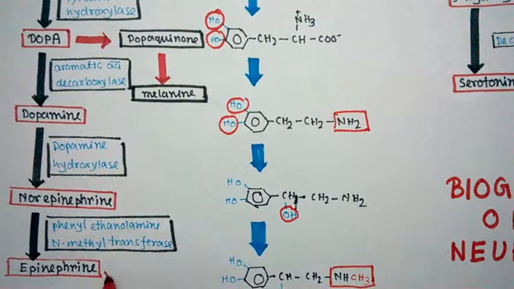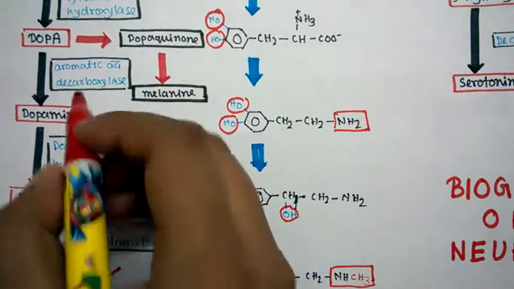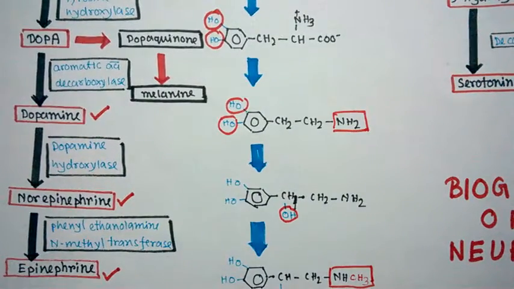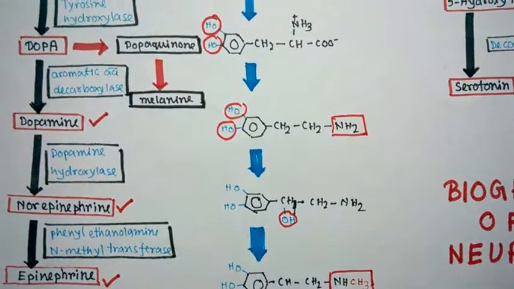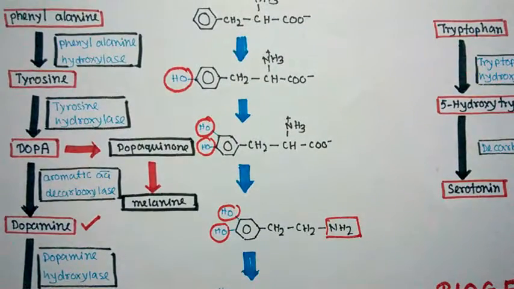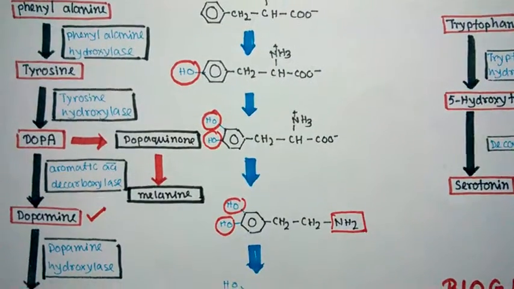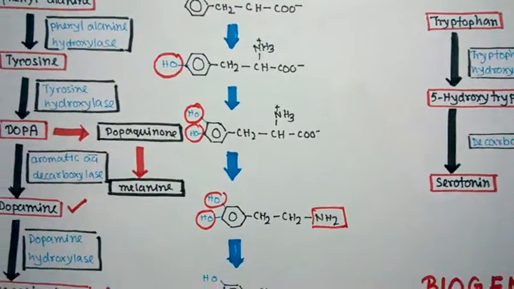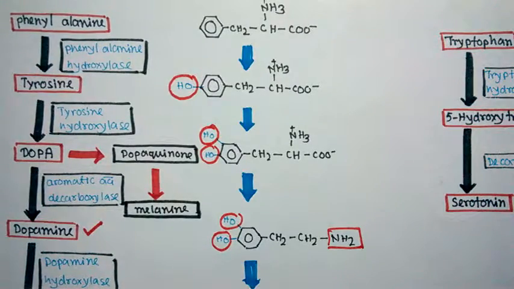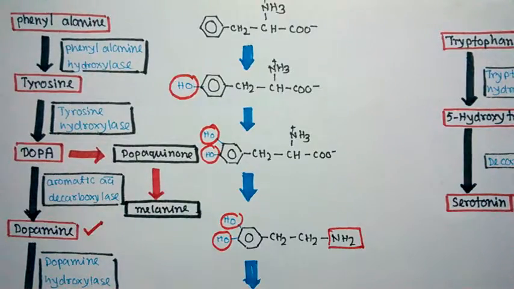So epinephrine, norepinephrine, and dopamine work individually as neurotransmitters. But remember, all of these are descended from phenylalanine, which is an amino acid. So any disease corresponding to loss of neurotransmitter may actually involve this pathway.